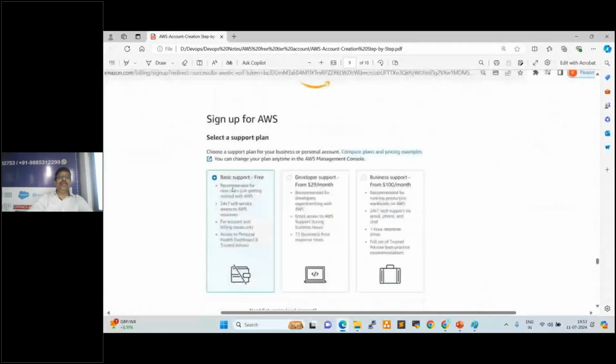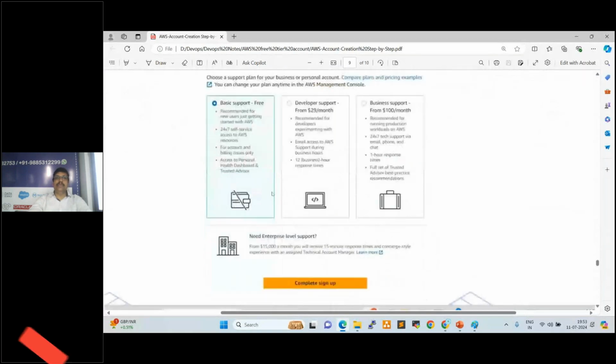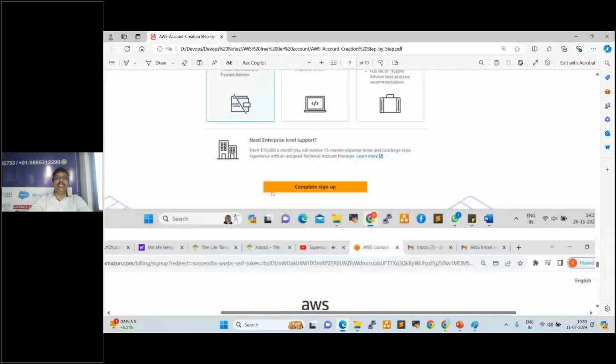After that, basic support, developer support, business support. 3 options will come. So you can select basic only. It is free. Okay. Don't select developer, business. Okay. Click on complete sign up. Once you click on this, we'll get this message.